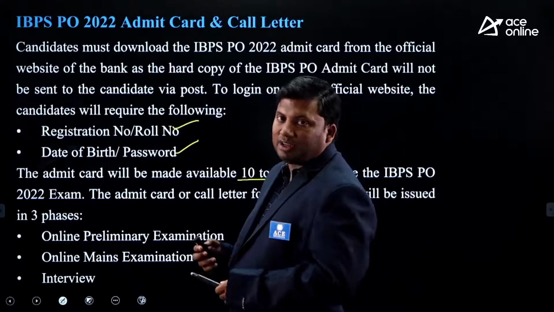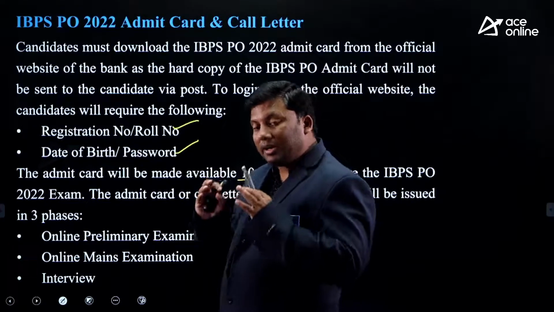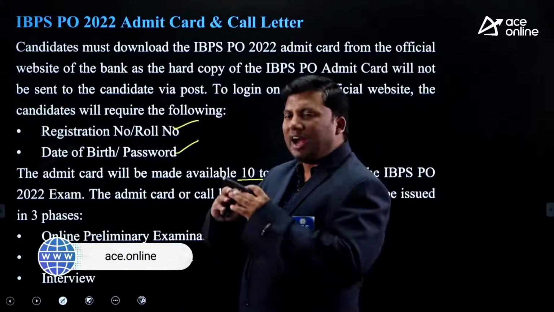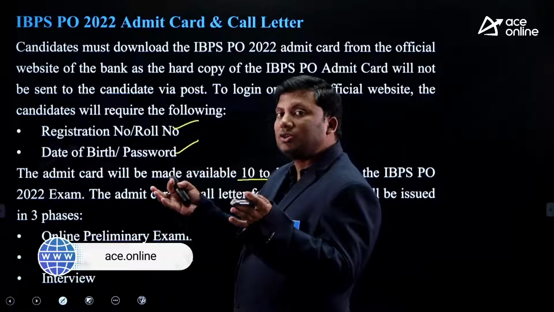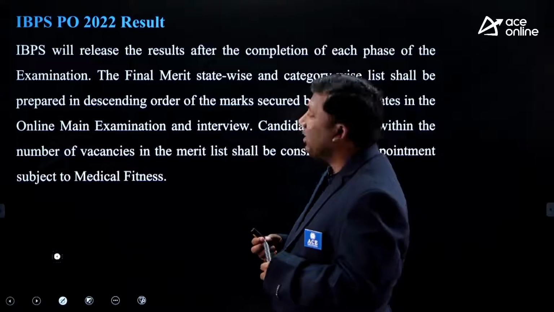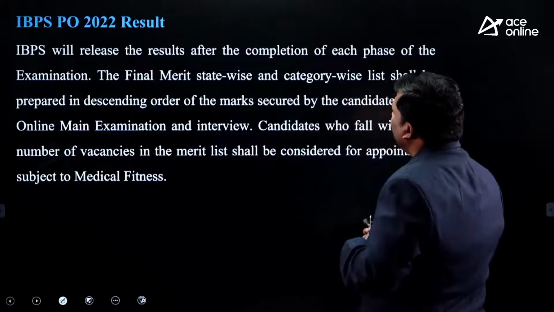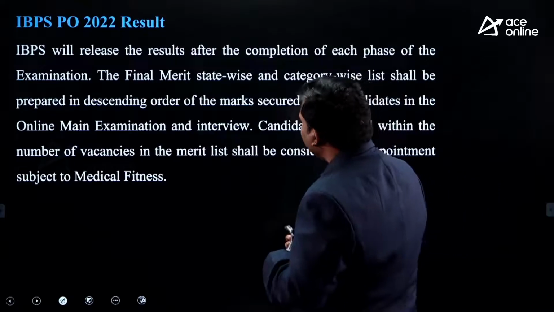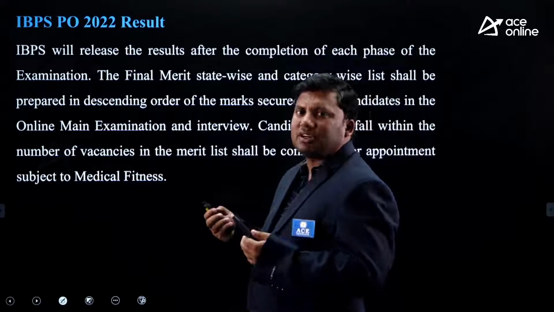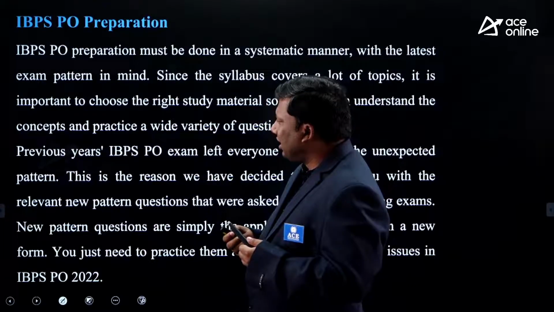So, it will be given in 3 phases. Ensure that the admit card mentions which center you are going to write the examination at, and further details which you filled in while registering for the form. Kindly download that admit card 10 or 15 days before the examination. Now, these are some of the related information regarding your result.